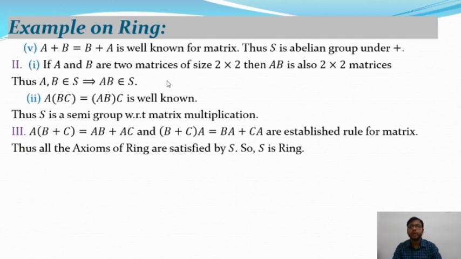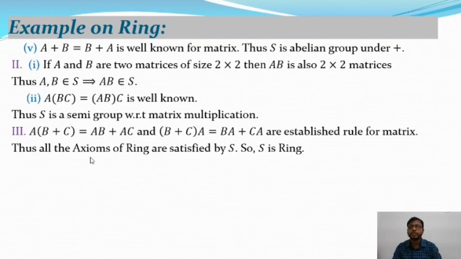So A and B are two square matrices of order 2 cross 2, that means the same order, then their multiplication is also a matrix of the same order, and it belongs to capital S. So S dot satisfies the closure property, and matrix multiplication is always associative. So A dot (B dot C), with B dot C within brackets, is equal to (A dot B) dot C. This is a well-known result. So S dot is a semigroup with respect to matrix multiplication,